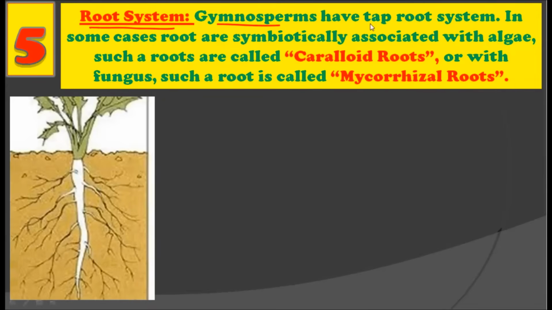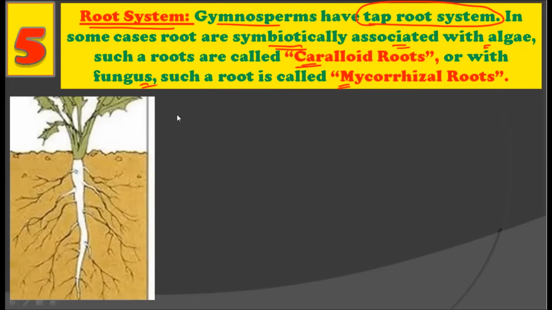Gymnosperms have a taproot system. Okay, you should note it down. Gymnosperm has a taproot system. In some cases, roots are symbiotically associated with the algae. Now, such roots are called the coralloid roots, or sometimes they are associated with the fungus, and such a root is called the mycorrhizal roots.